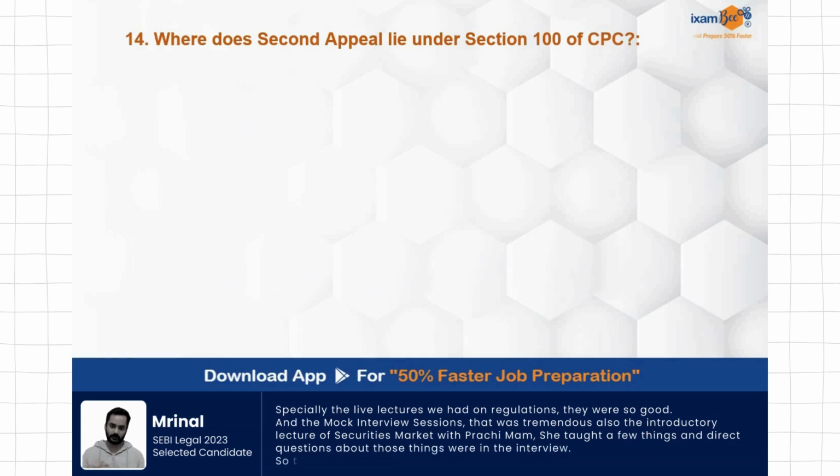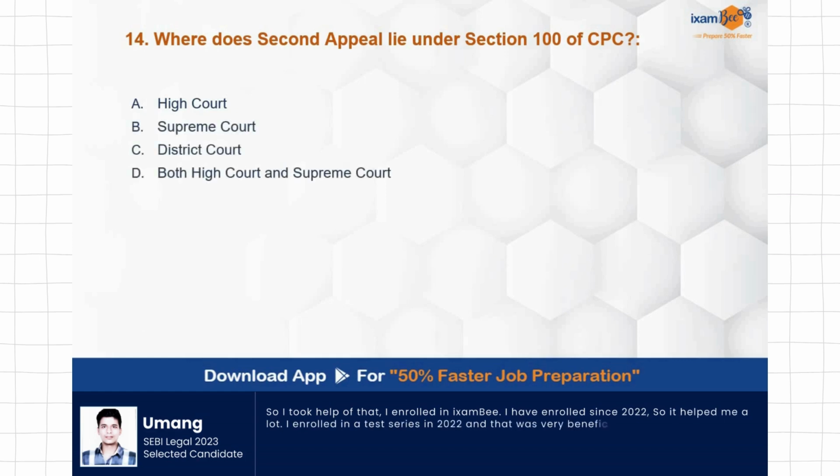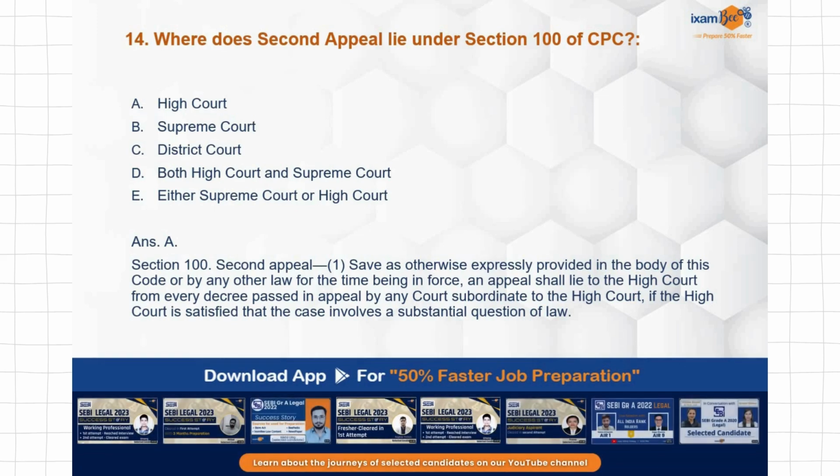Where does second appeal lie under Section 100 of CPC? Remember, second appeal, first appeal, all these are important topics. Section 100 deals with this, but where does actually second appeal go? It goes to the High Court. So correct answer is A. Second appeal lies to the High Court from the decision or judgment of the subordinate court, if the High Court is satisfied that the case involves a substantial question of law.